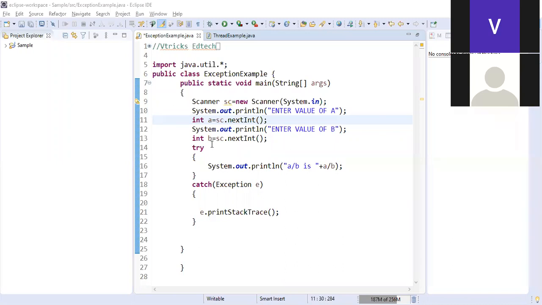If in case the 10 by 5 division is not proper, it is an error. Meaning to say that the user enters the value of a as 10 and the value of b as 0. What is 10 by 0? 10 by 0 is infinity. I can't put it on the screen. So I need to handle this scenario, is what the program says.